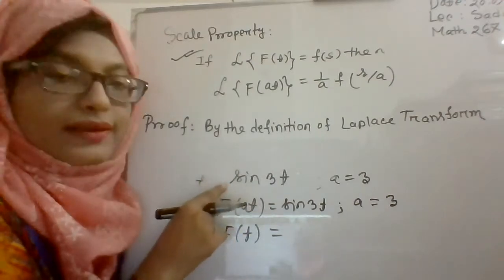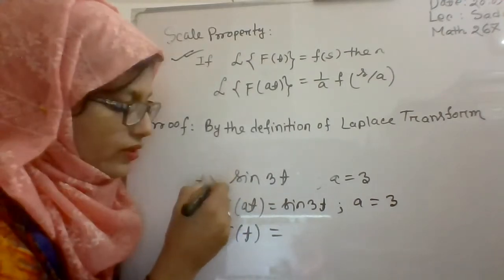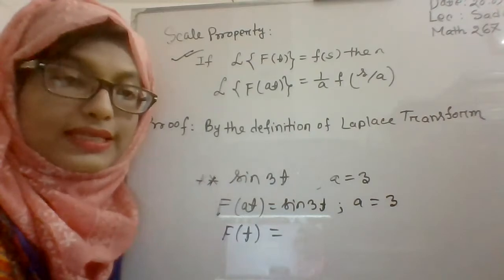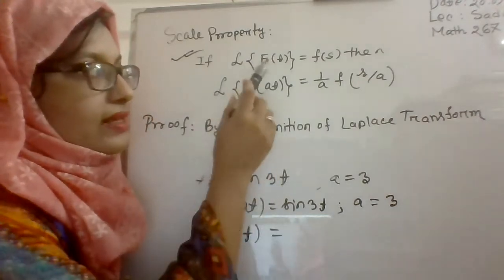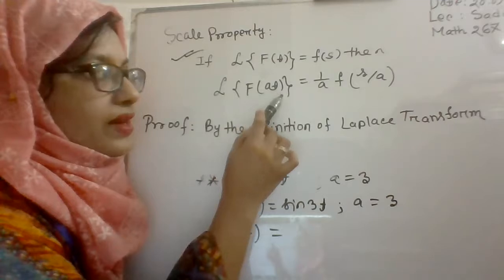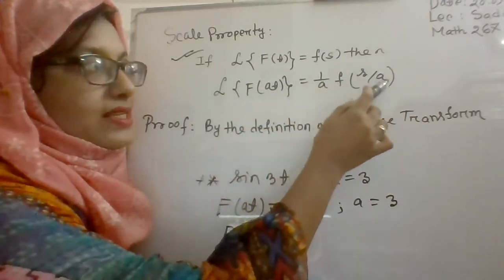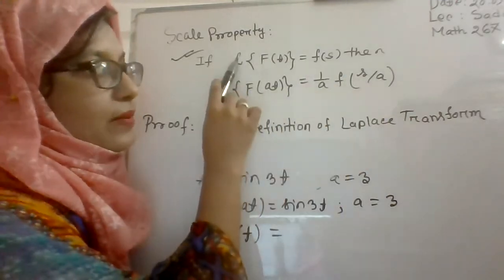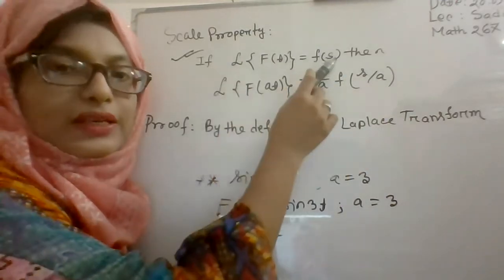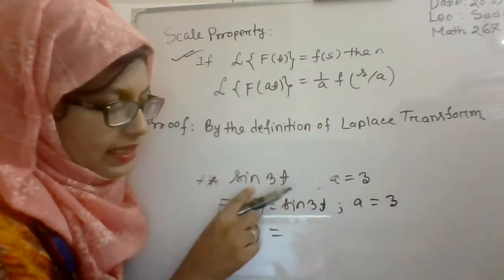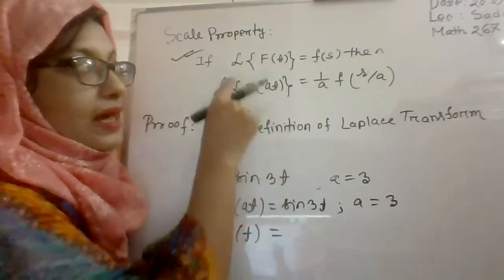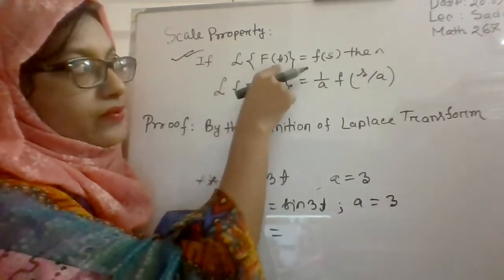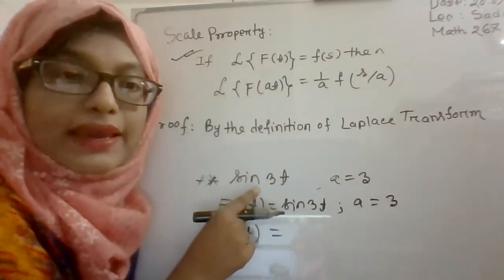I am asking to find the Laplace transformation of this function by using the scale property. For the scale property, you know that the Laplace transformation of f(at) is equal to 1/a F(s/a), where the Laplace transformation of f(t) is equal to F(s). At first, we should find the Laplace transformation of f(t), and here it is f(at).